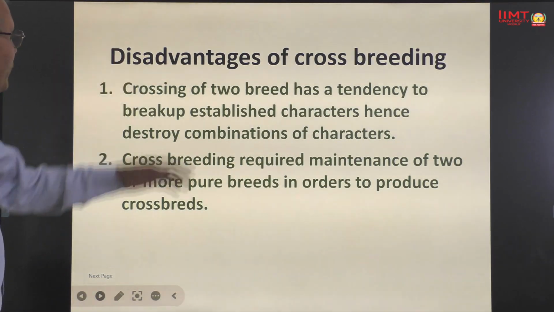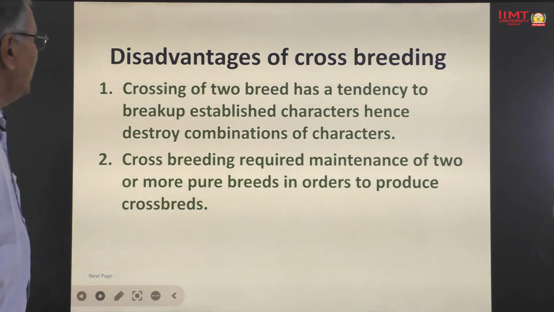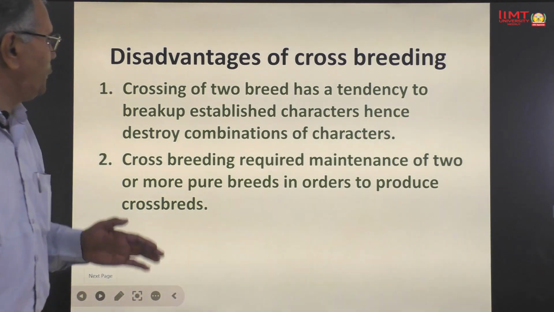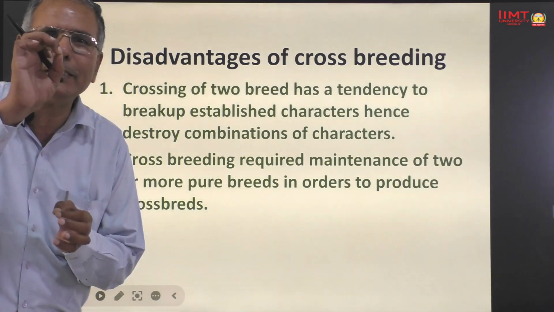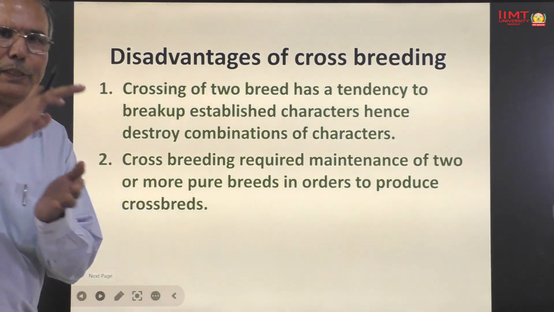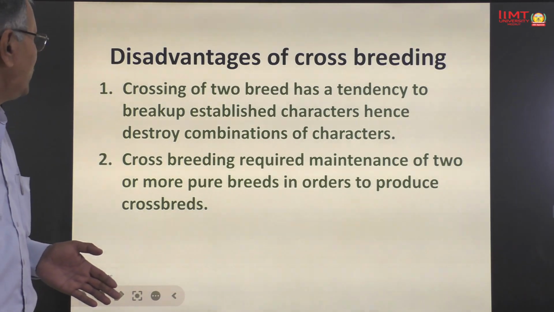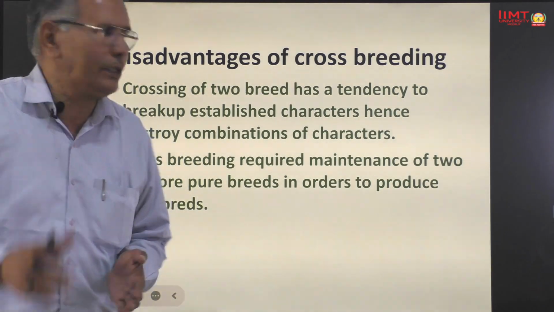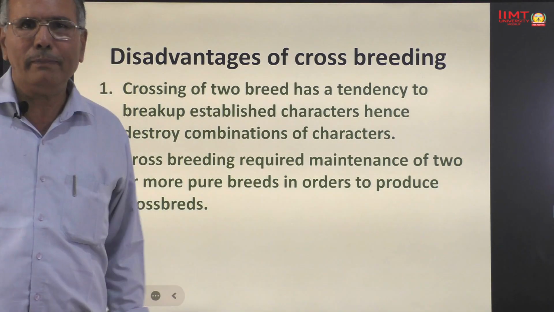What are the disadvantages of cross breeding? The cross breeding of two breeds has tendency to break up established characters, hence destroy the combination of characters.